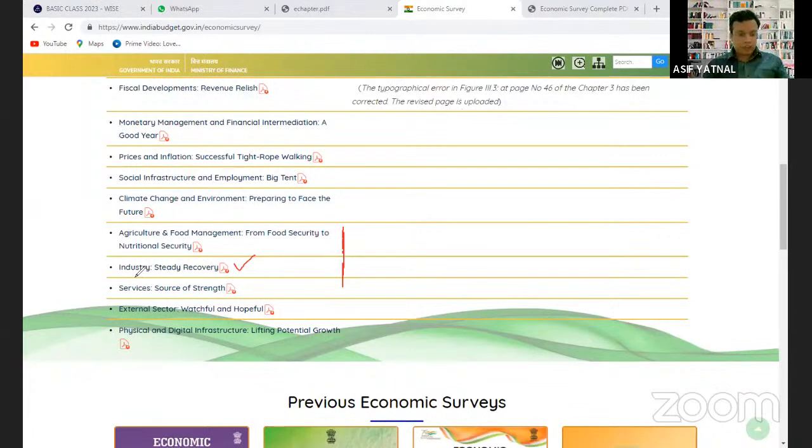The second important thing which you need to know as a UPSC aspirant is the state of manufacturing, the state of industry in India. As per the economic survey, we are again having a steady recovery. This manufacturing sector has been affected by the pandemic. It has also been affected by global supply chain disruption. It has also been affected by some policies.